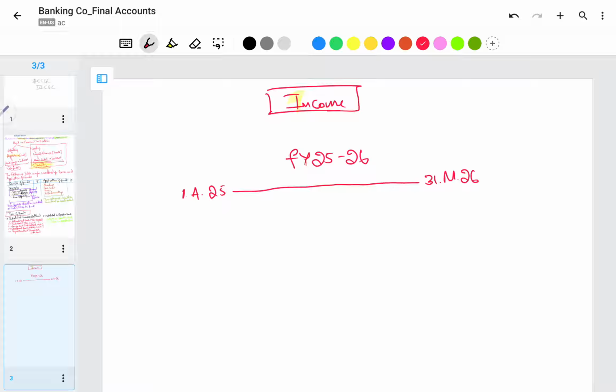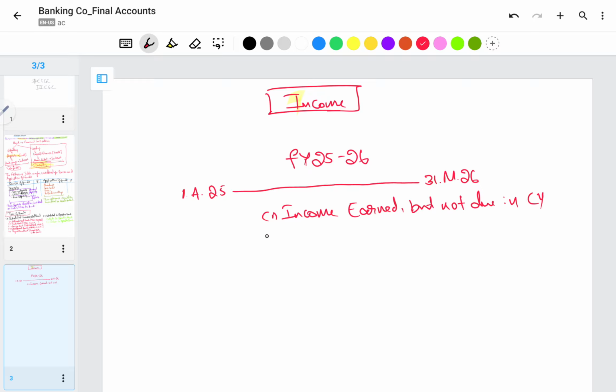Now, income has two categories here. The first category is income earned but not due, but due in the current year.